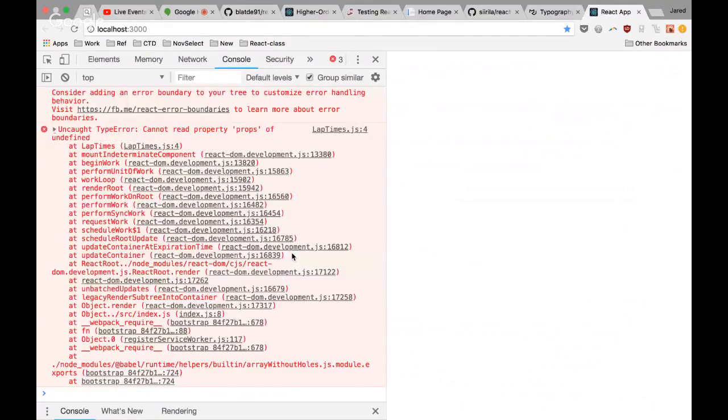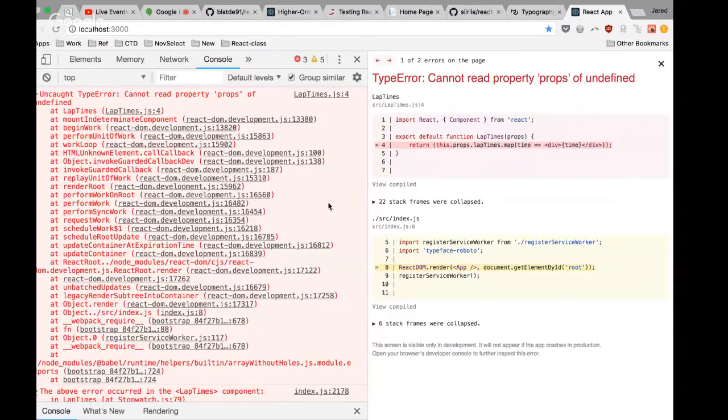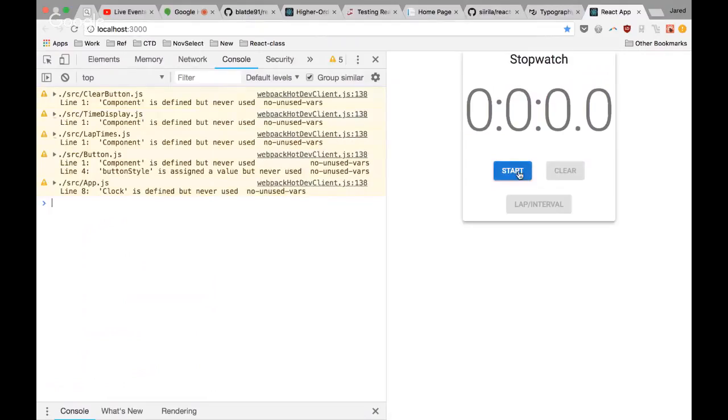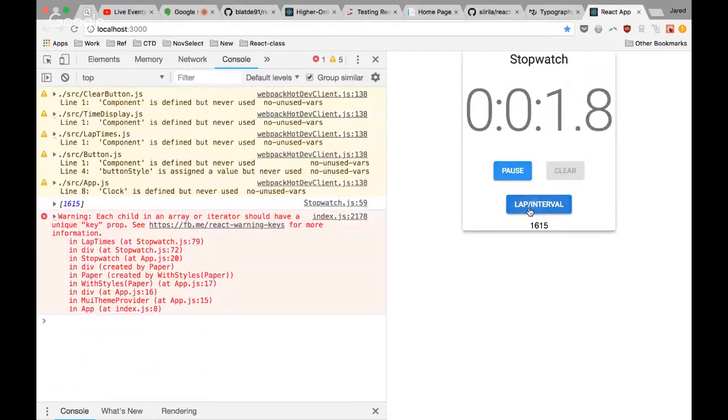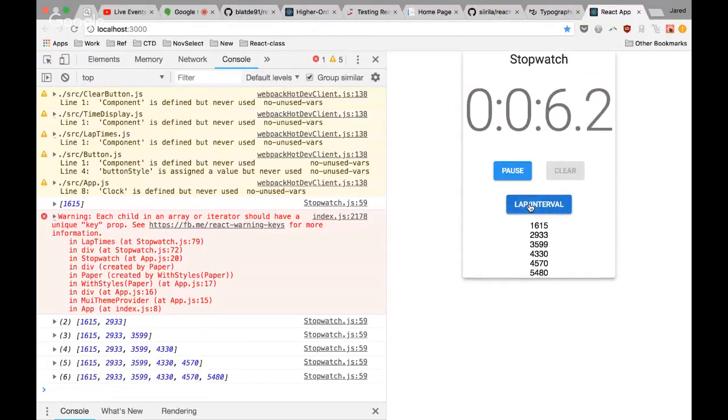Now it's yelling at me for some other reason. Cannot read property props of undefined. Oh, it's because the functional component doesn't have a this. I pass my prop straight in. So we get here. Yay! We're rendering.